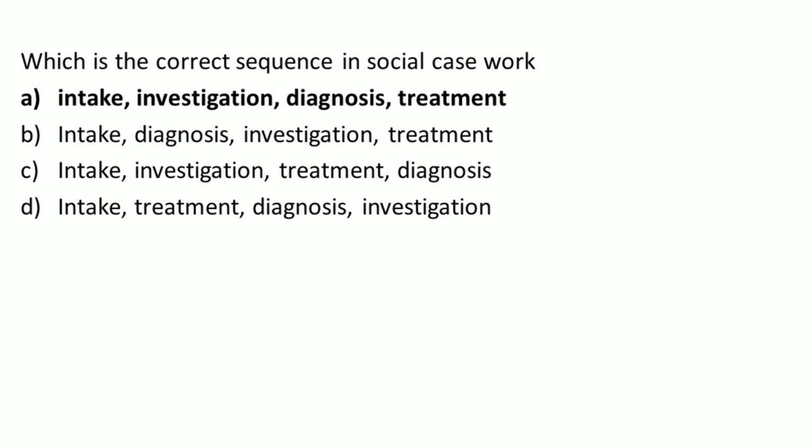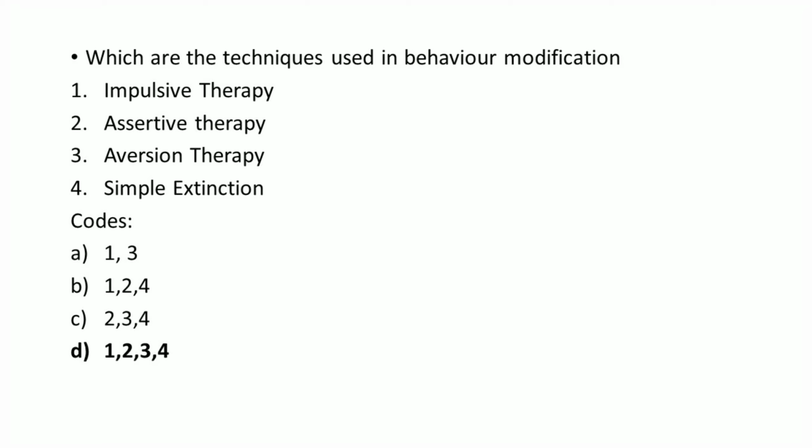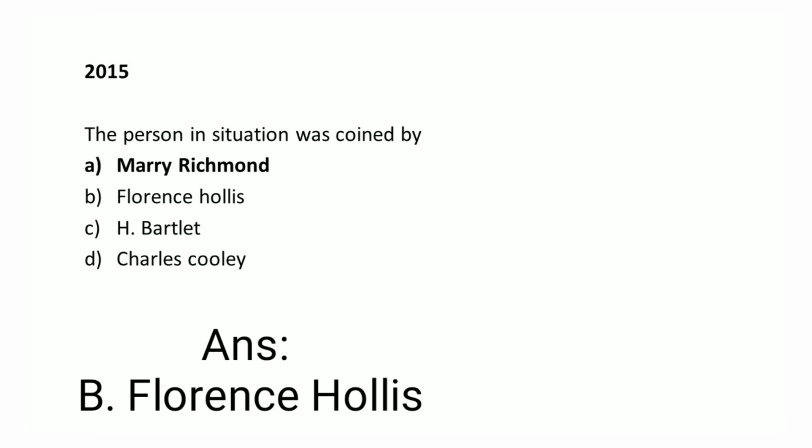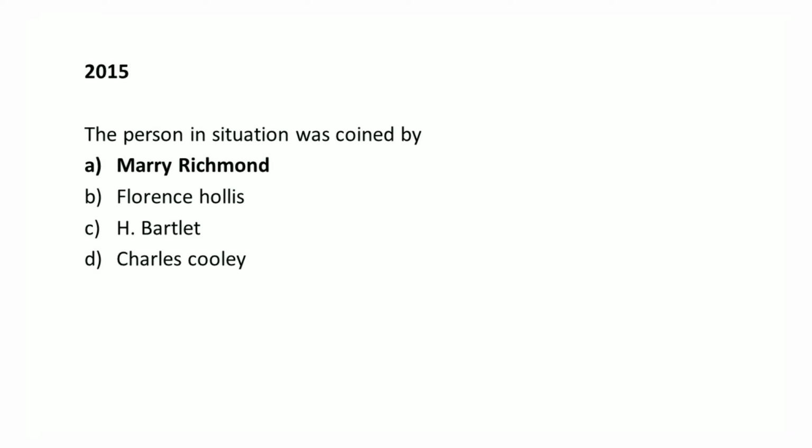Next, which is the correct sequence in social casework? Right answer option A, intake, investigation, diagnosis and treatment. Next one, which are the techniques used in behavior modification? All the options are the techniques of behavior modification, that is implosive therapy, assertive therapy, aversion therapy and symbol extinction. Next one, the person-in-situation was coined by, right answer option B, Florence Hollis. So I made a mistake by marking Mary Richmond, but you have to remember option B is the right answer.